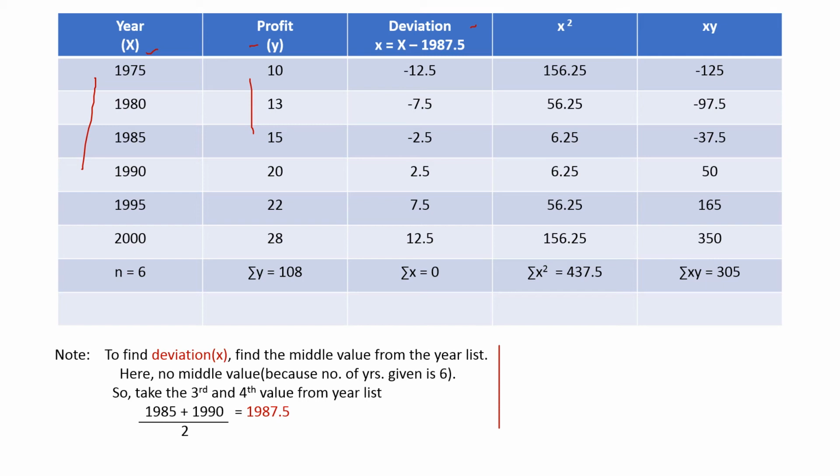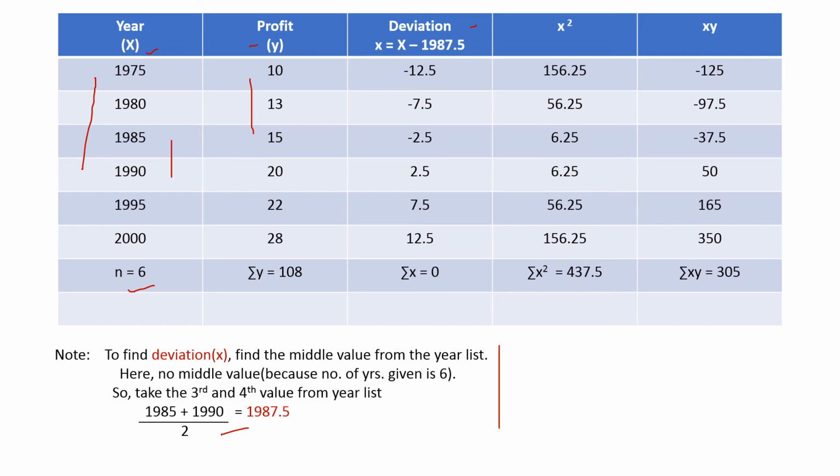To find deviation x, find the middle value from the year list. Here there is no middle value, since the value of n is 6. Total 6 numbers are there, so we cannot get an exact middle. For that we add the two middle values and divide by 2, and you will get 1987.5. If there is a middle value, for example with 7 numbers, take that value.